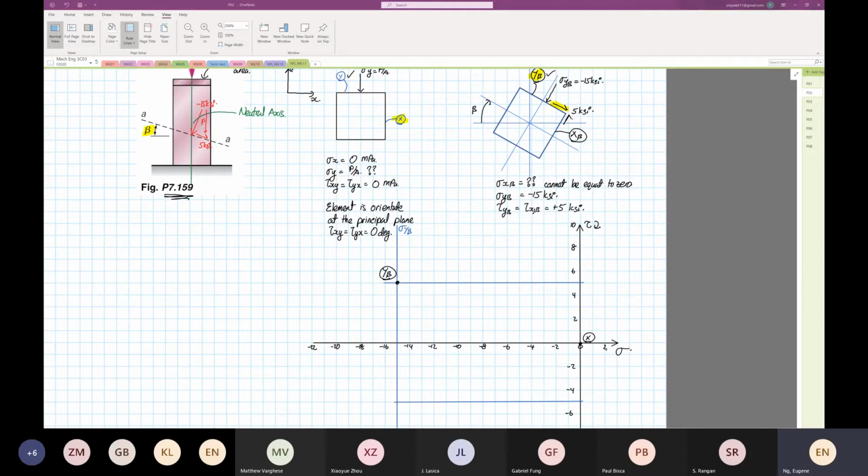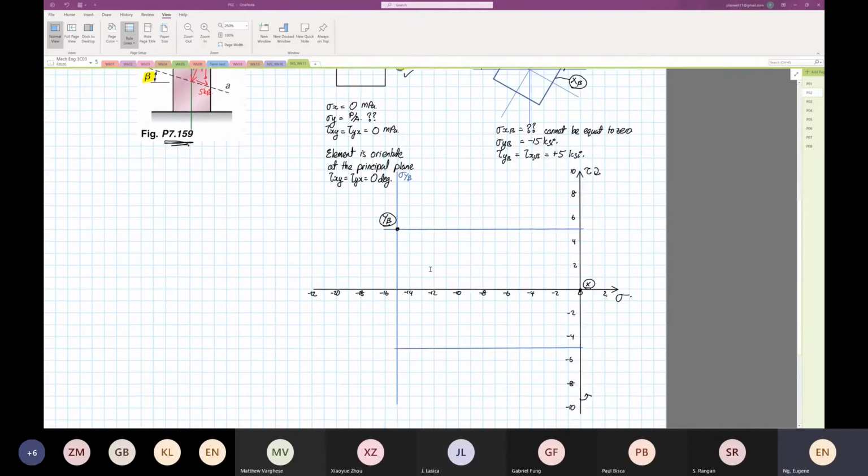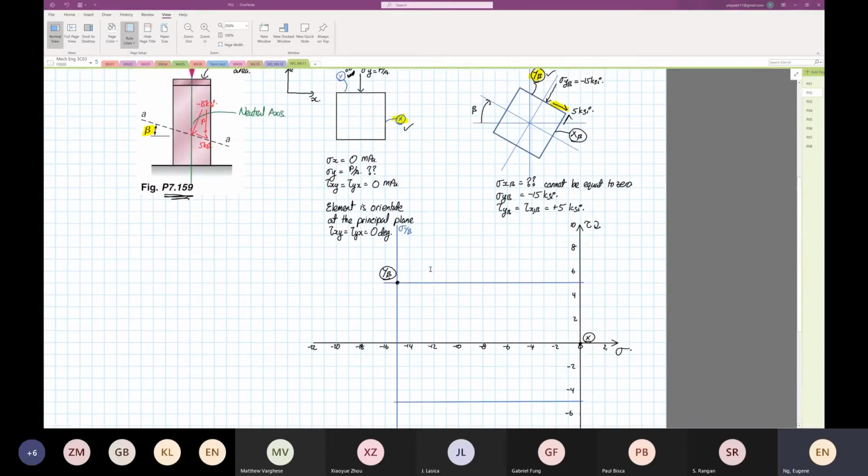That's all we know. We don't know what P over A is, so we don't know where point Y is. X we know. Point Y, we have not a clue, because we don't know what P over A is. So we are going to find what point Y is. Now, what you see is that we have 2 points, and the 2 points are not from a single element.